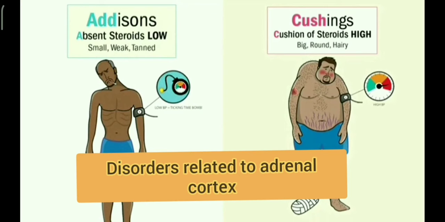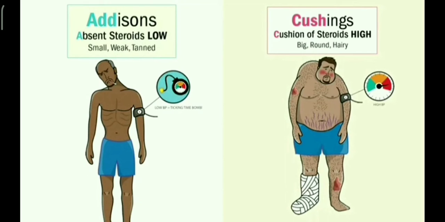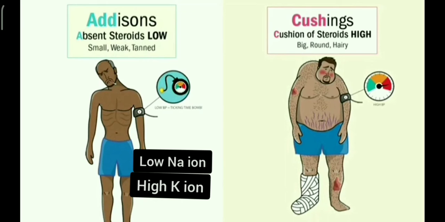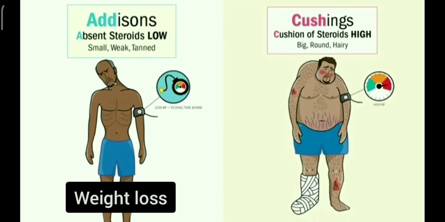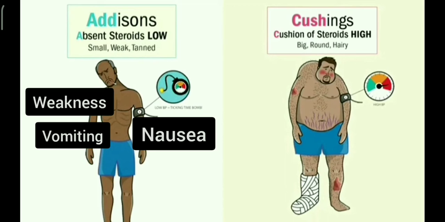Disorders related to adrenal cortex. Hyposecretion of mineralocorticoids and glucocorticoids is responsible for Addison's disease. Characteristic features of this disease are low blood sugar, low sodium ion and high potassium ion concentration in plasma, increased loss of sodium ion and water in urine. It leads to weight loss, weakness, nausea, vomiting, and diarrhea.